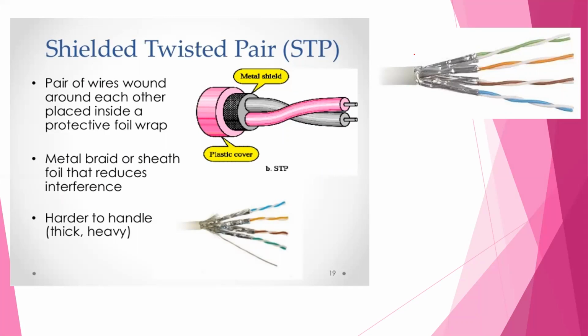This is shielded twisted pair cable. This is the coating, and two copper wires twisted to each other with plastic coating, and here is the shielding over them. It's a metal shield, meaning it's made of metal.